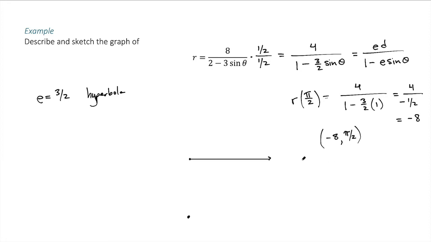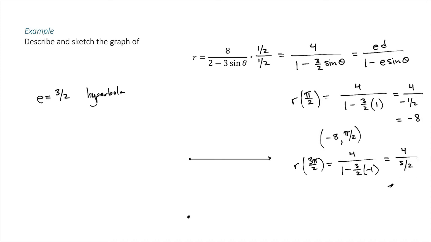And then we can get another vertex by plugging in 3 pi over 2. Well, that gives us 4 over 1 minus 3/2 times sine of 3 pi over 2, which is a negative 1. And this is 4 over 1 plus 3/2, which is 5/2.